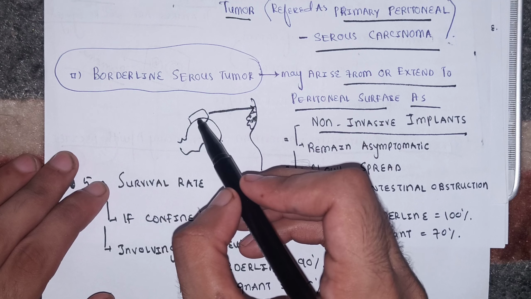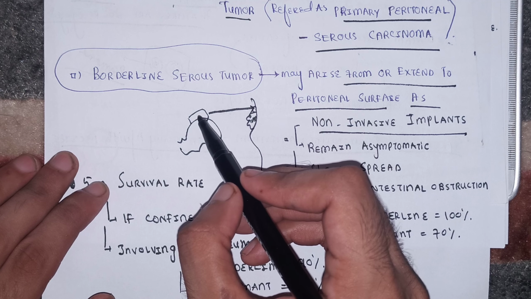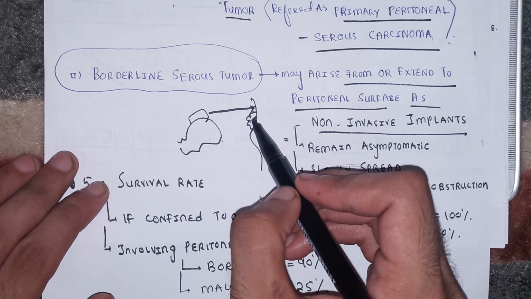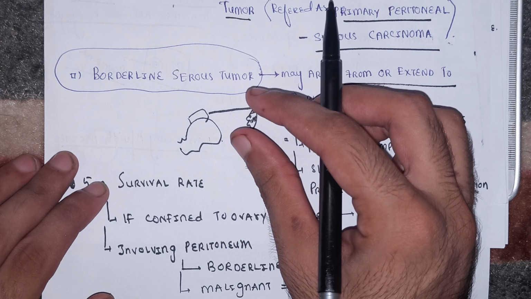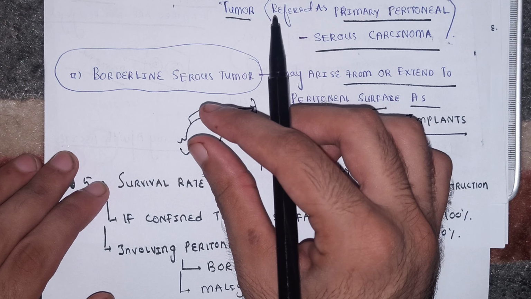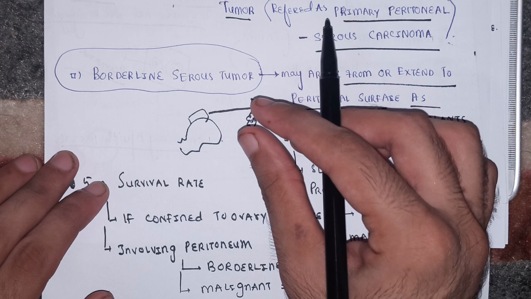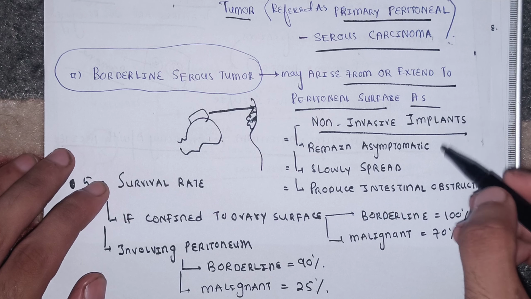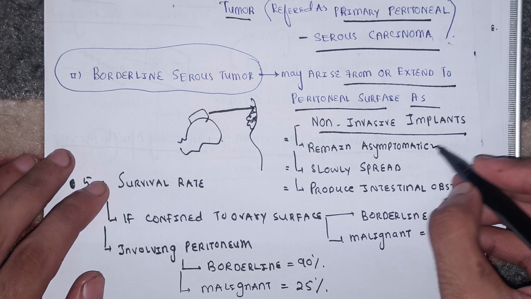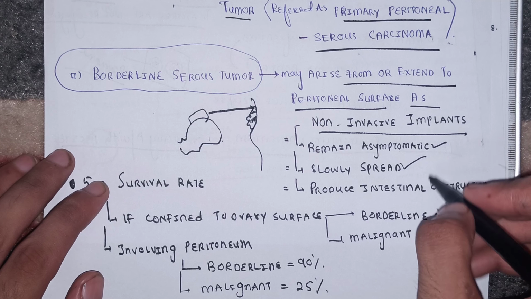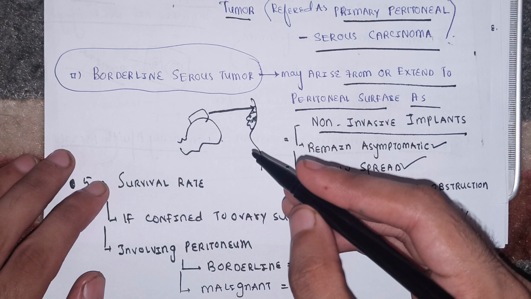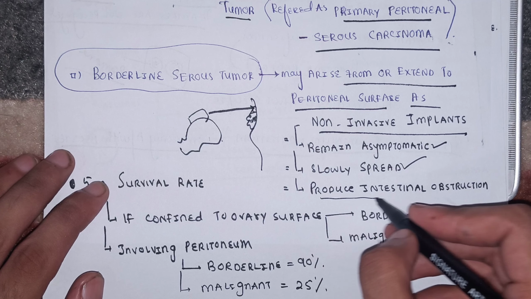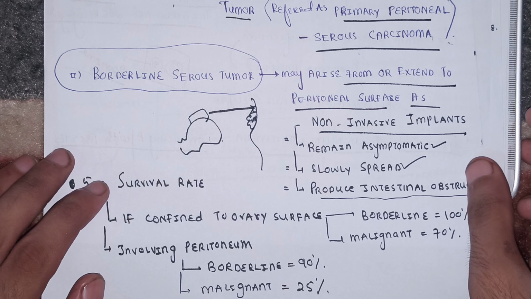So beta, the extension of this borderline serous tumor from the surface of the ovary to the surface of the peritoneum, this nice little part which is extended from the surface of the ovary to the peritoneal surface, is called a non-invasive implant. They remain asymptomatic and spread slowly, and if they get a little larger they can compress the nearby intestinal structures. Okay, so they can produce intestinal obstruction.